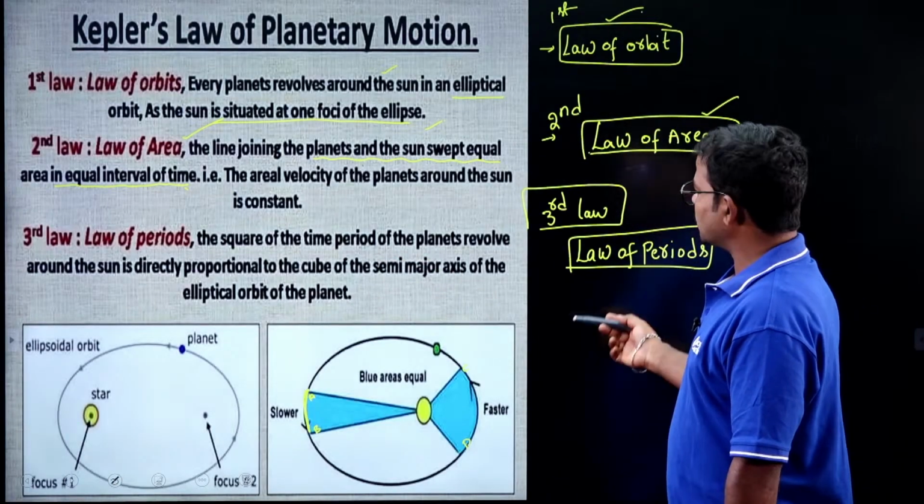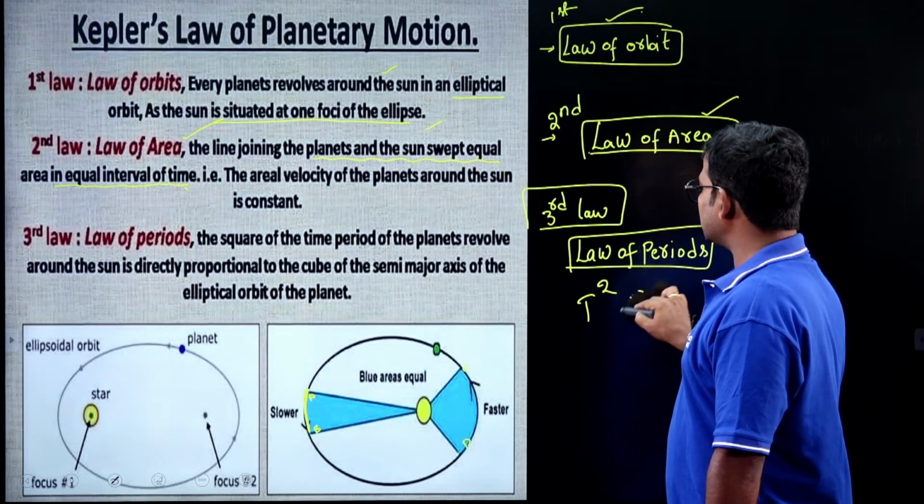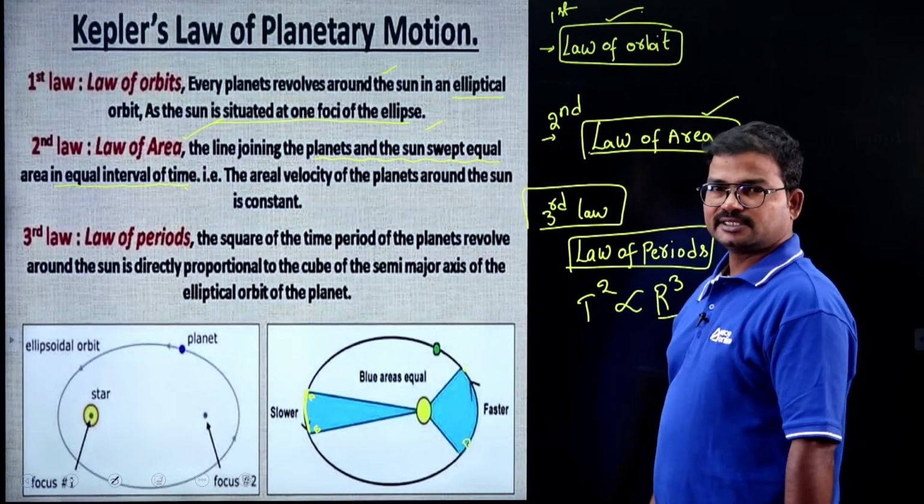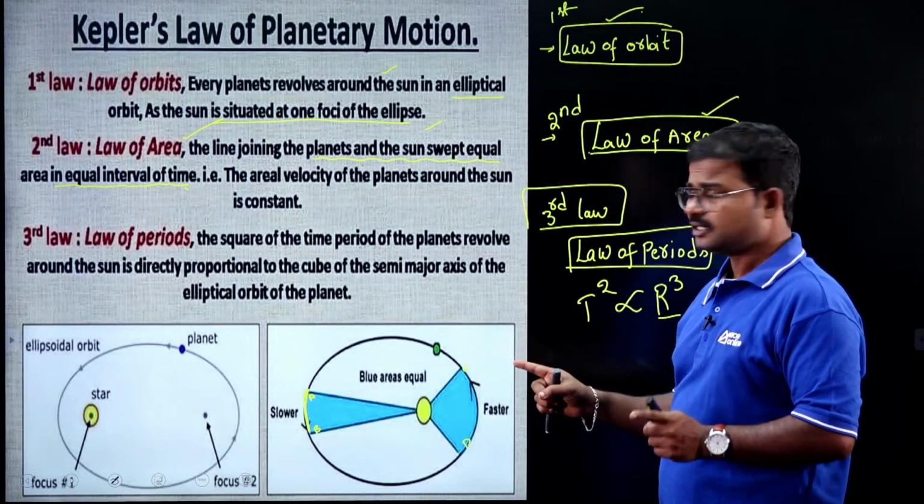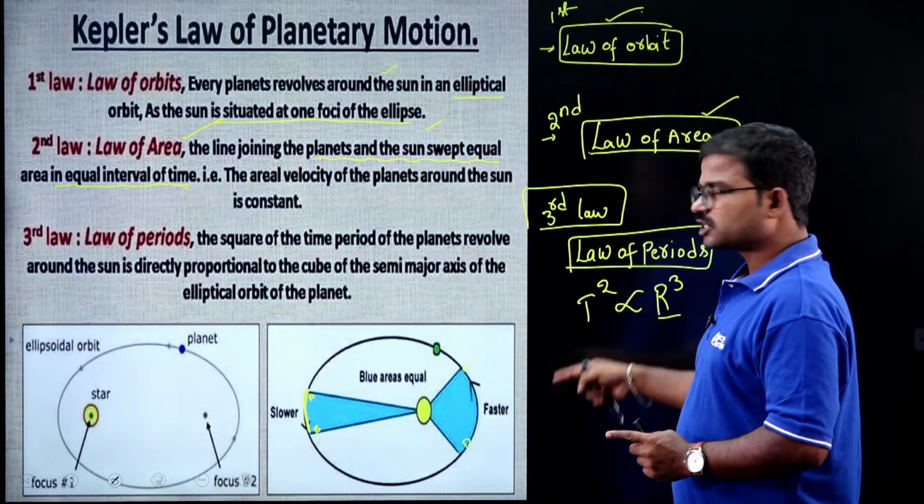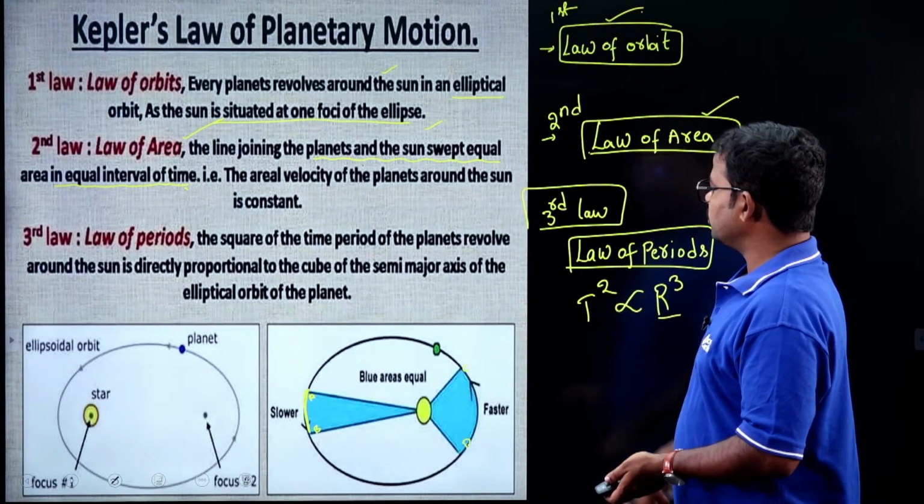Here is the concept: the square of the time period, T squared, is directly proportional to R cubed. Here R is the radius, the distance between the sun and the planet, and T is the time period. If the radius increases, the time period also increases. So this is the relation between those two things.